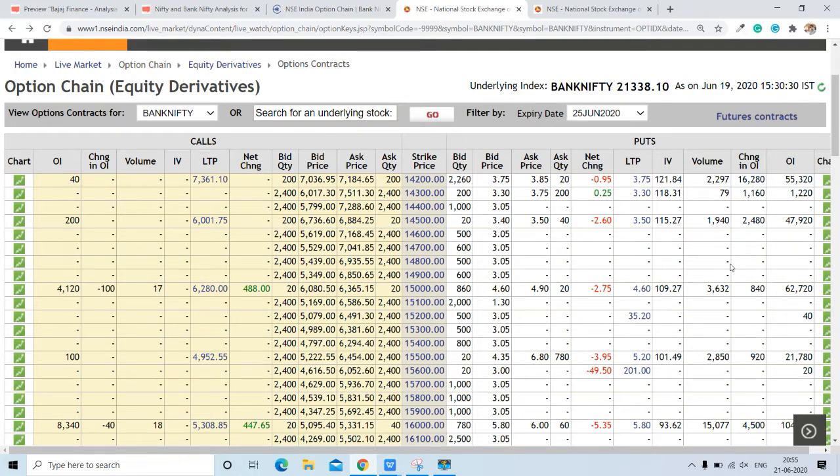We will analyze Bank Nifty and Nifty on the basis of OI and change in OI. We will also check out the trend cycle, max pain and PCR for Bank Nifty and Nifty. First, we will start with Bank Nifty. Now we will check the closing price of Bank Nifty. It was at 21,338.10 on Friday.